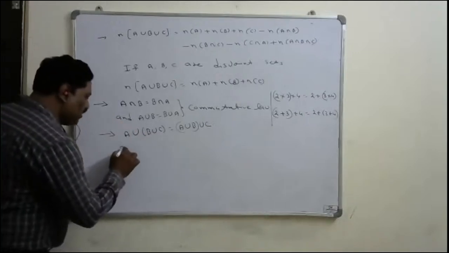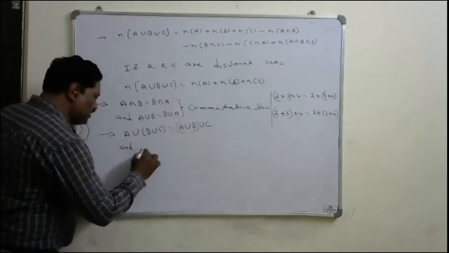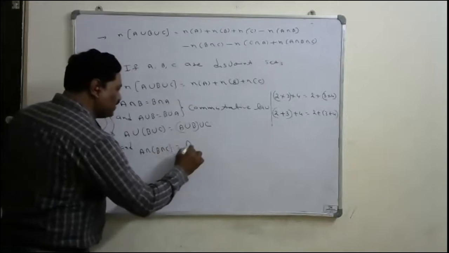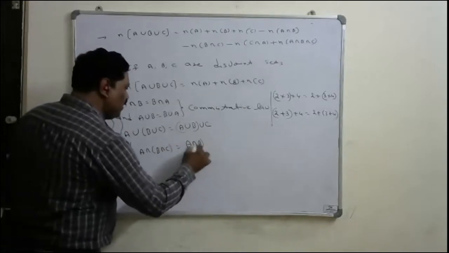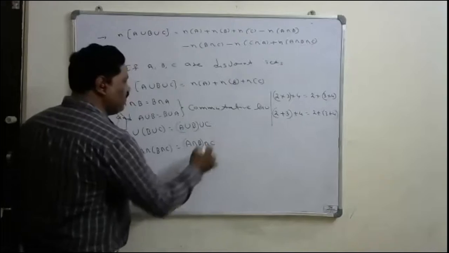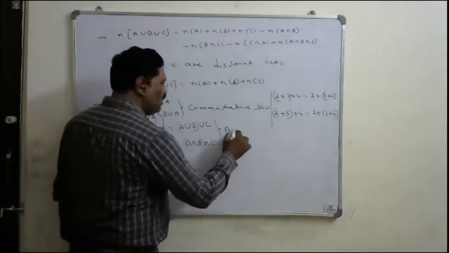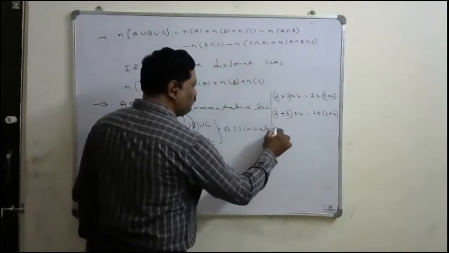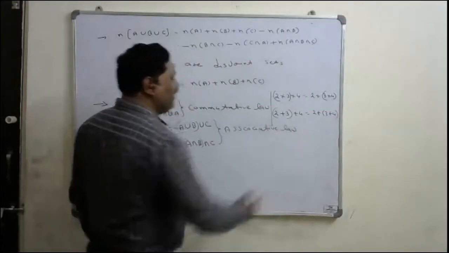Similarly, over intersection, A intersection B intersection C, we can also write with the brackets interchanged. This is called the associative law.